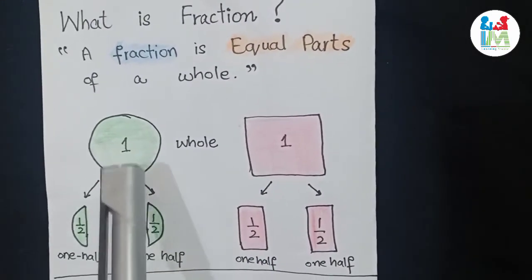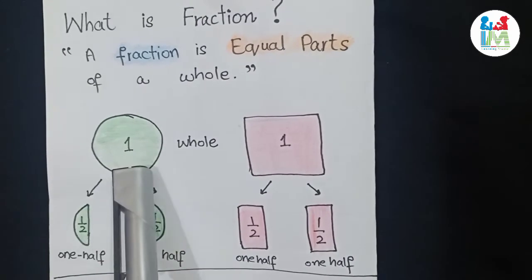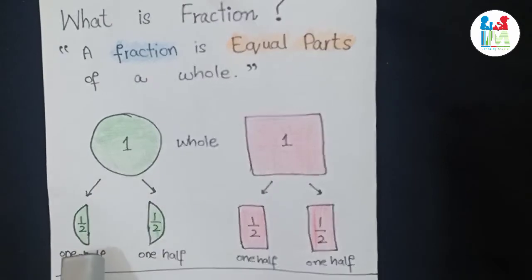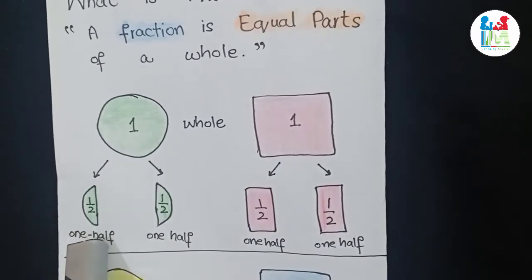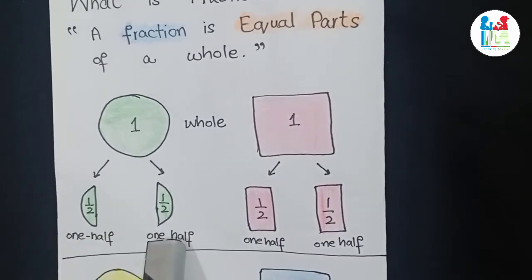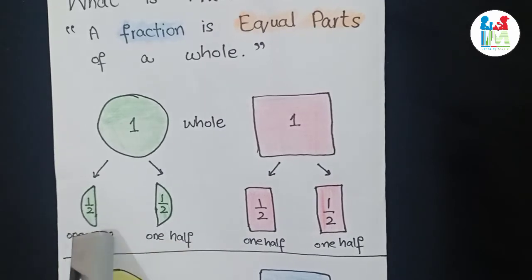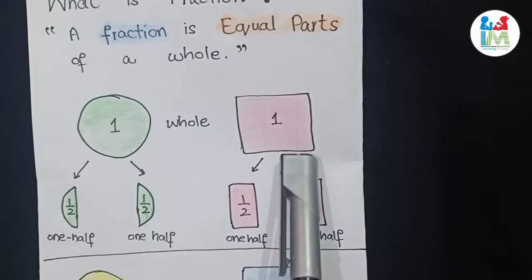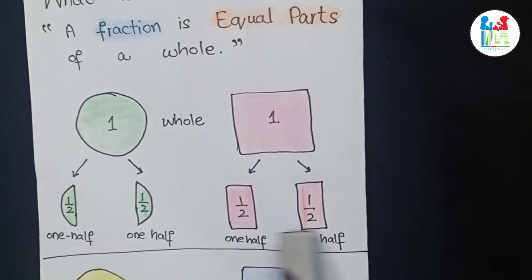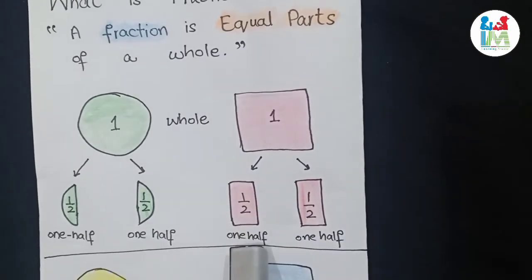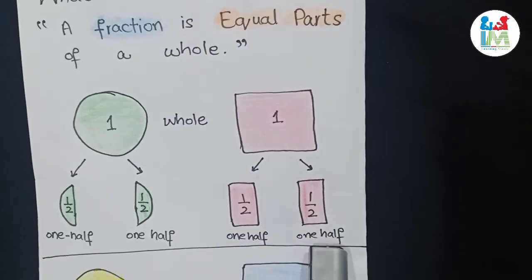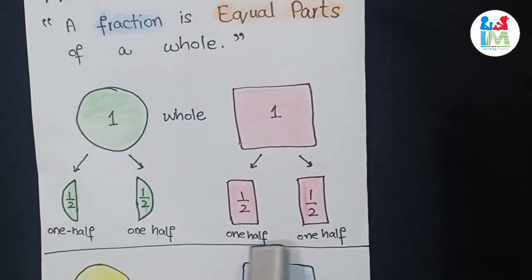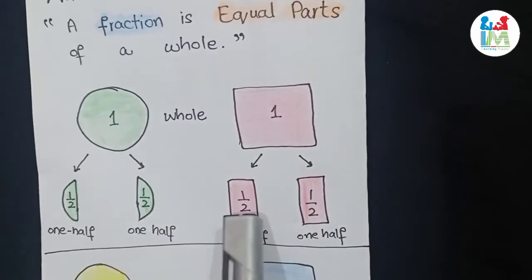For example, look at this example. There is a whole circle, one circle. We divide it into two parts. The first part will be 1/2, the second part will be 1/2. So there are two parts. Let's look at the square. We divide it also into two parts. The first part will be called 1/2 and the second part will be called 1/2.